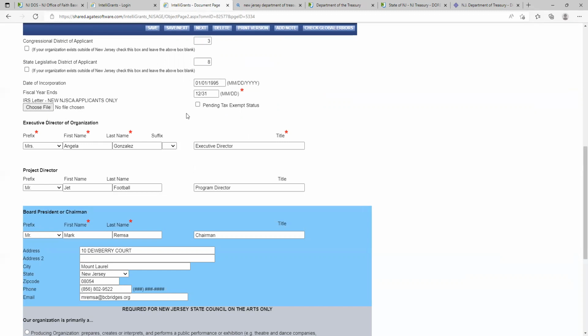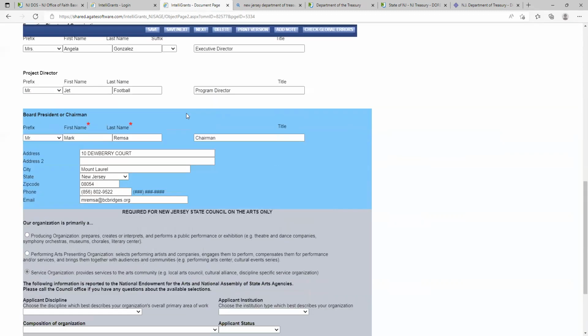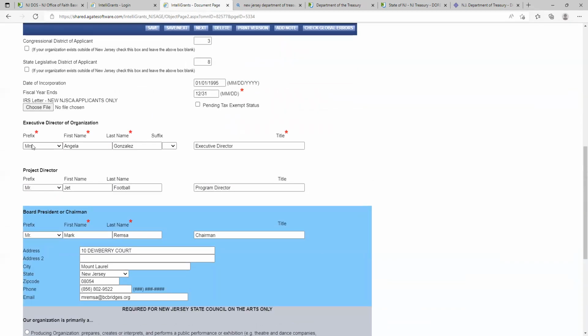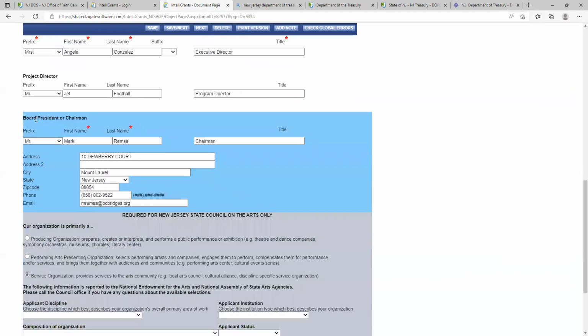That's crazy. And then you have to fill out your information and who the project director is. It can be anybody. Anything with an asterisk has to be filled out. Under this blue box here, board president, you have to put his or her name here and the title. You do the first line under address, skip the second line, and then fill everything else in.